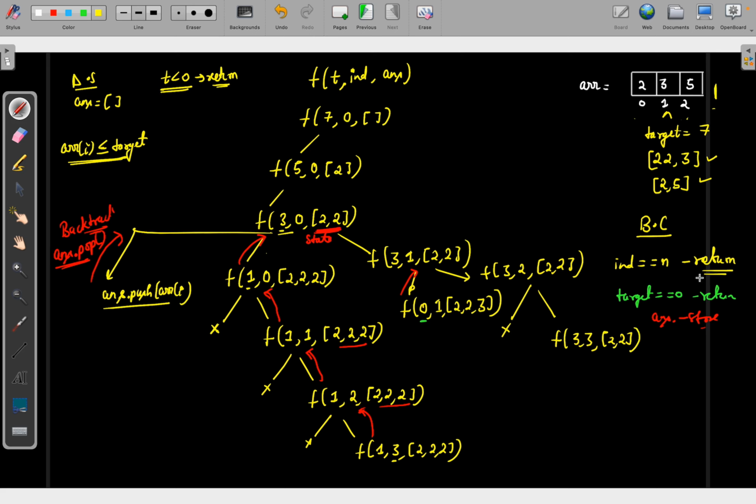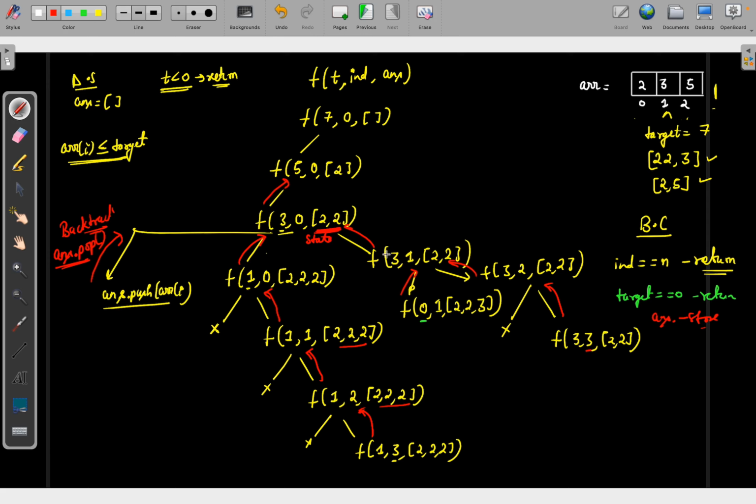Now can I say I have reached my third index? Basically the index is equal to 3, so that is the last, and I will return from it. Then this function is done with the 2 calls, so I will return from it. This function is also done with the 2 calls, so I will return from it. Now this function is also done with the 2 calls, I will return from it, and see, whenever I am returning, it is in the same state.